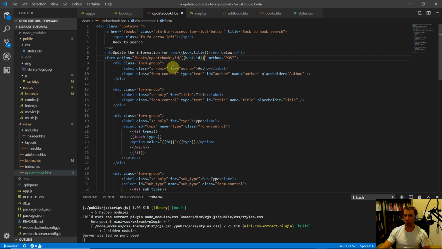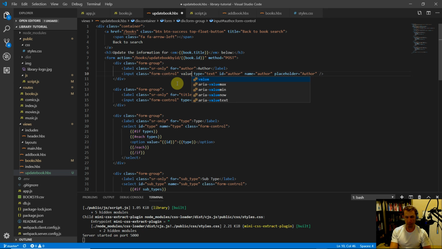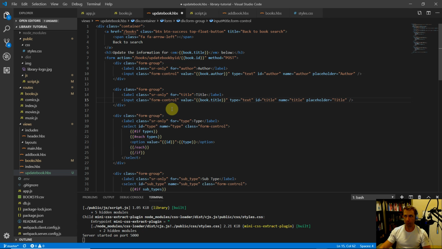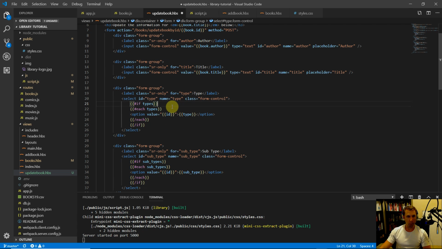Okay, and then we have form group, author. But instead of our search boxes being completely empty, we're going to actually pass the value. So let's add one more attribute, value, in here, since we already know what the book's current author is. So set the value to book.author. Same thing for title, value equals book.title.